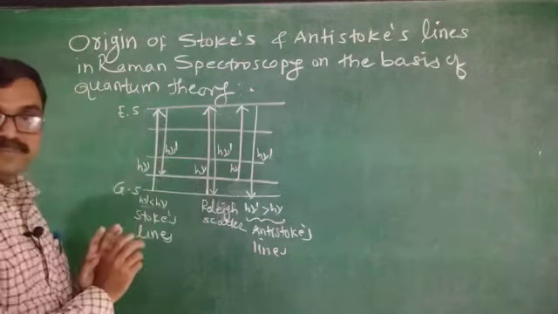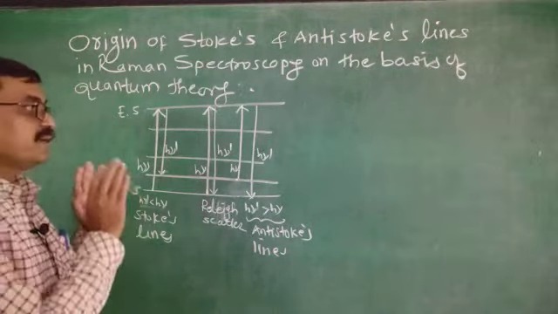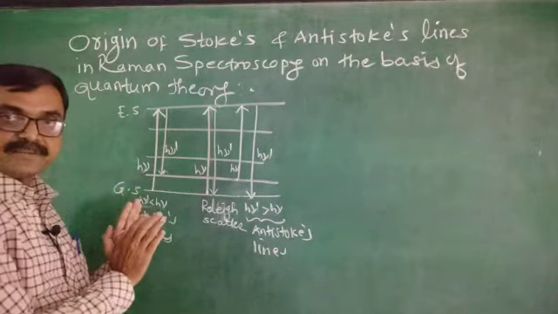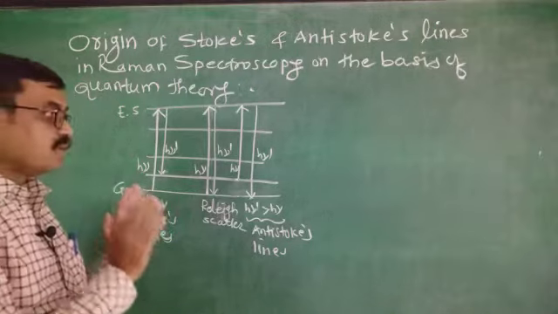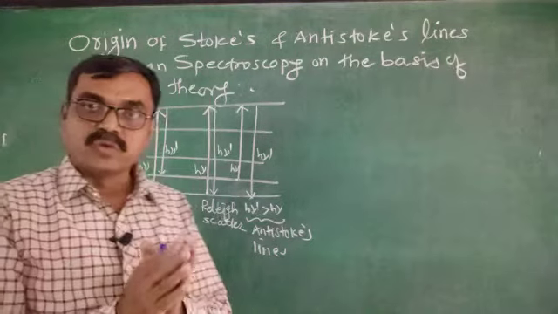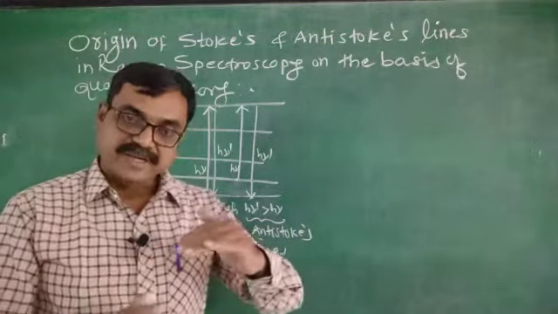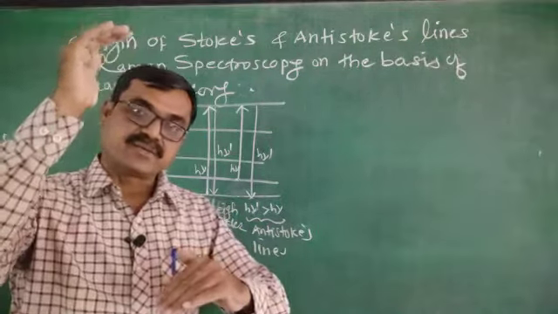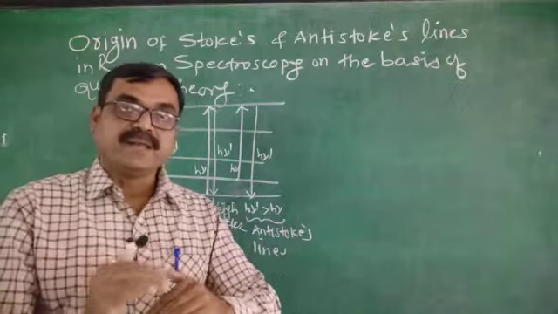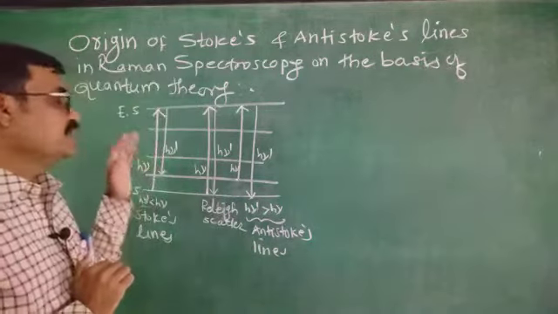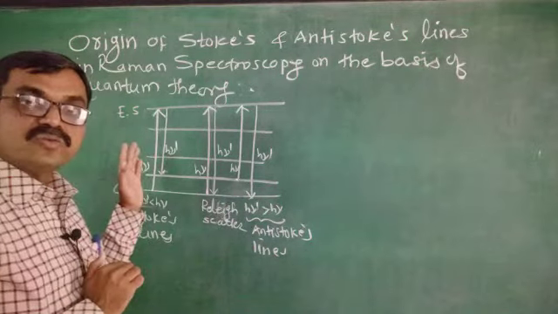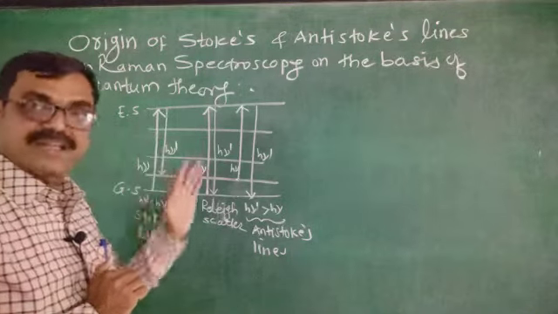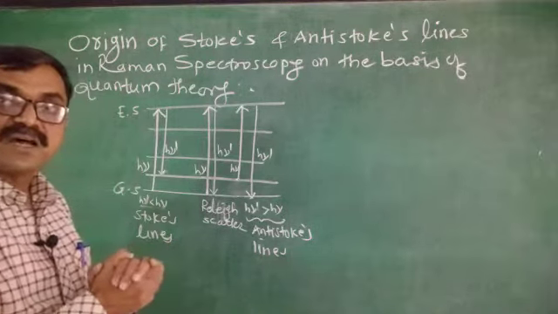From this diagram we are able to explain Stokes, anti-Stokes and Rayleigh light scattering. Previously you know electronic transition, ground state to excited state, and de-excitation through the middle. Here, instead of electronic, you have to say vibrational or rotational energy levels, because in Raman spectra transitions are vibrational, rotational.